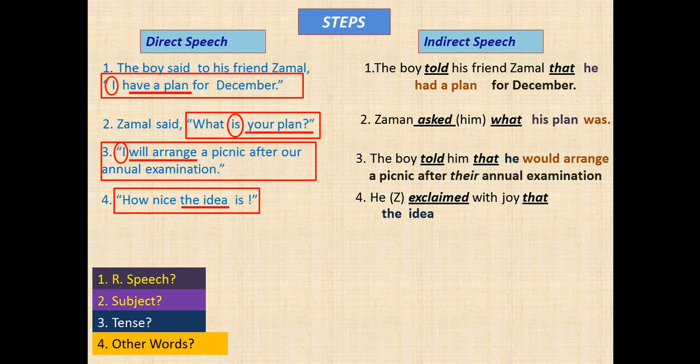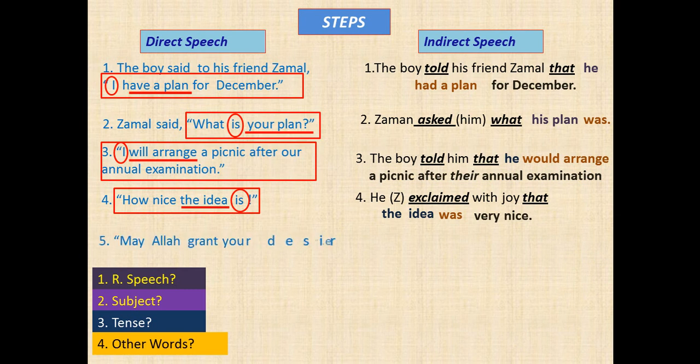What about the tense? Yes, it is present simple and it becomes past simple in indirect speech. The idea was. And at last we have to set other words, which are very nice, which will remain unchanged.